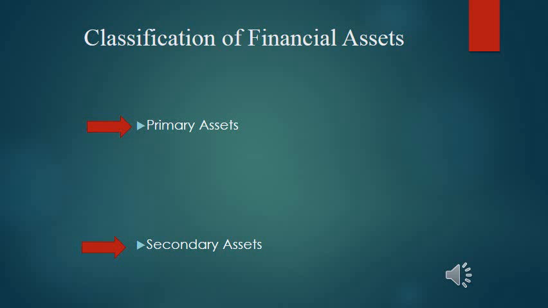Let us have some examples for primary assets. Examples are bills, bonds, equities, etc. Bank deposits, life insurance policies, UTI units, etc. are the examples of secondary assets.